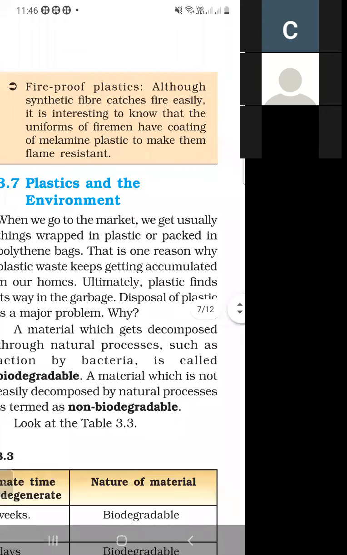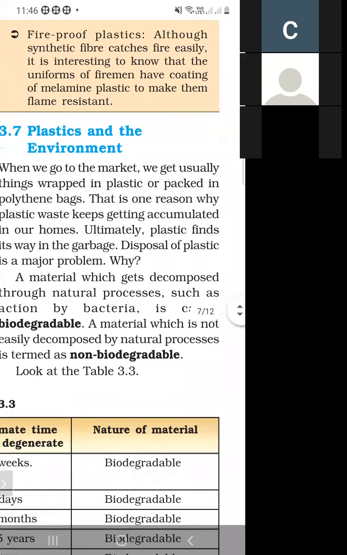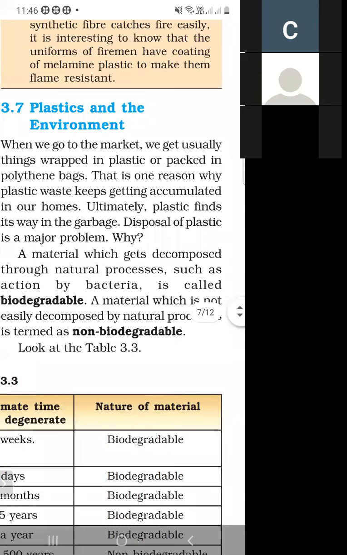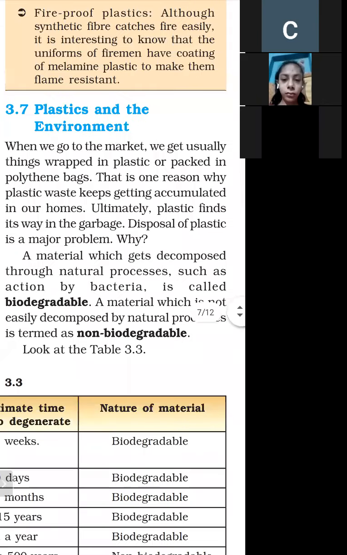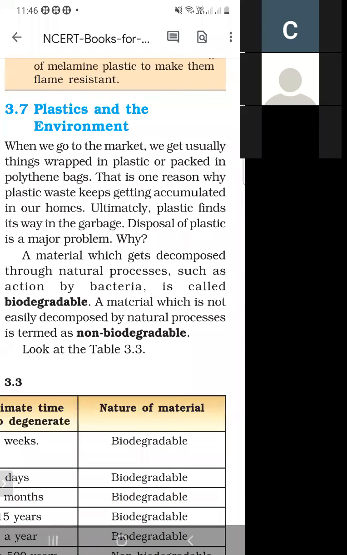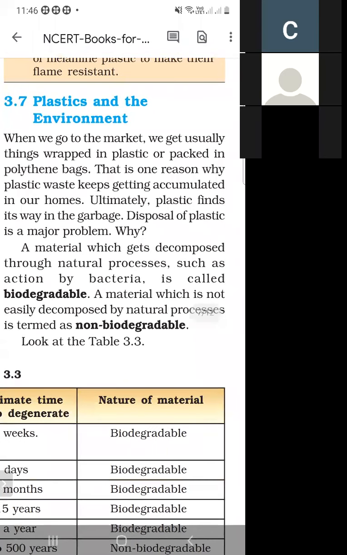So next is plastic and the environment. What are the side effects of plastic on the environment? When we go to the market, we usually get things wrapped in plastic or packed in a polythene bag. That is the reason why plastic waste keeps getting accumulated in our homes. When we buy vegetables, the shopkeeper gives them in plastic or polythene bags.